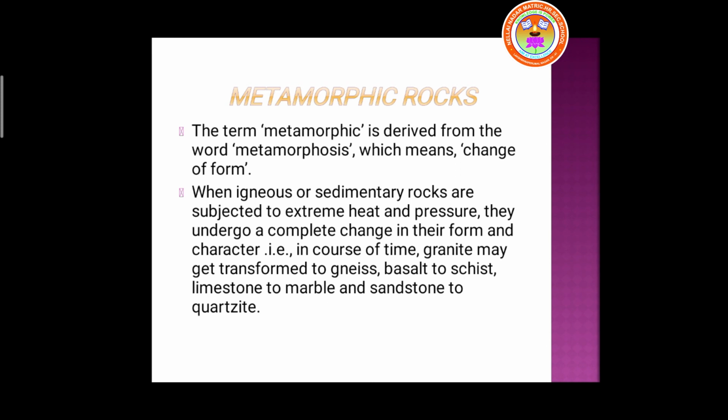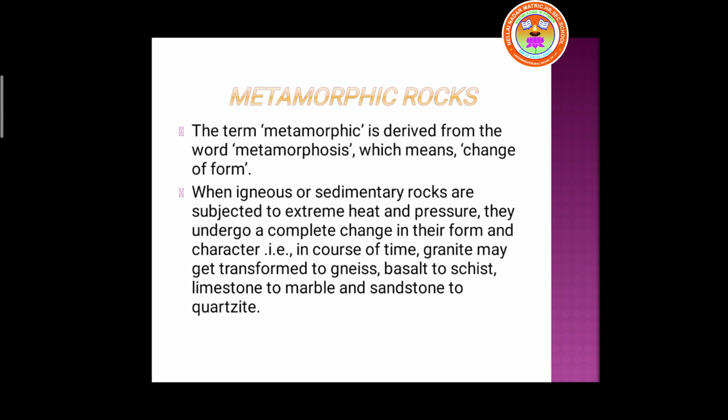When the lava comes out and cools down on the earth's surface, igneous rocks form. Millions of years later, after being on the surface of the earth, it changes its character, and that igneous rock becomes a metamorphic rock.